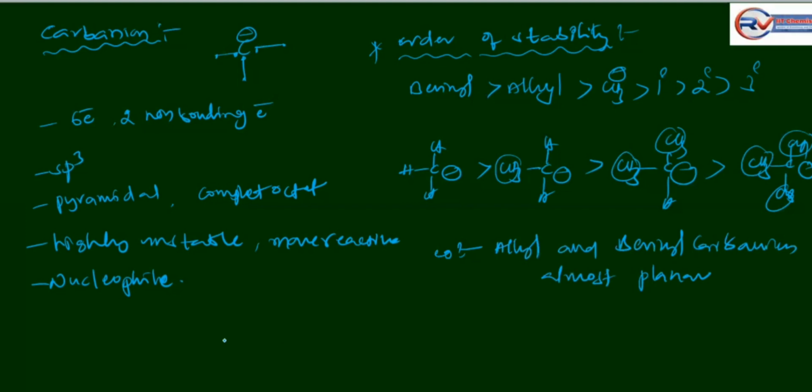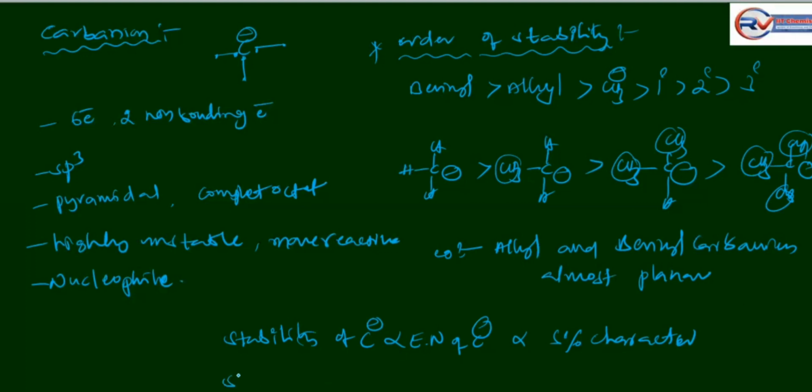Generally, the stability of carbanion is directly proportional to the electronegativity of the carbanion and directly proportional to the percentage of S character.